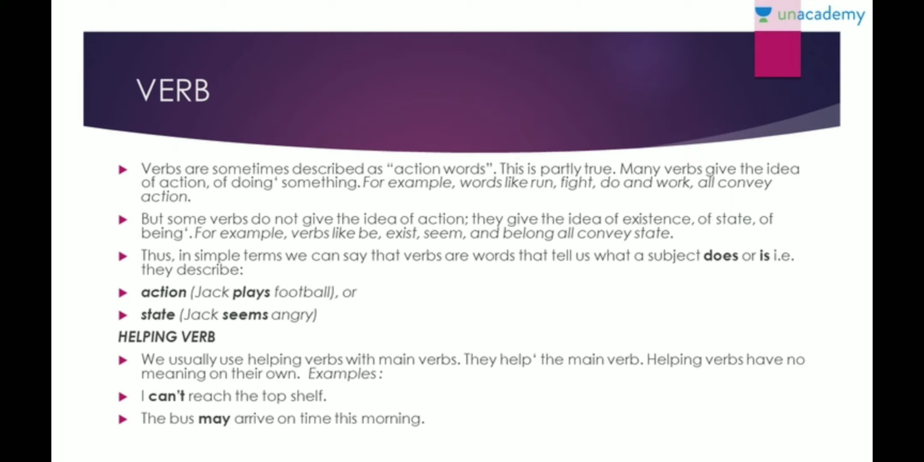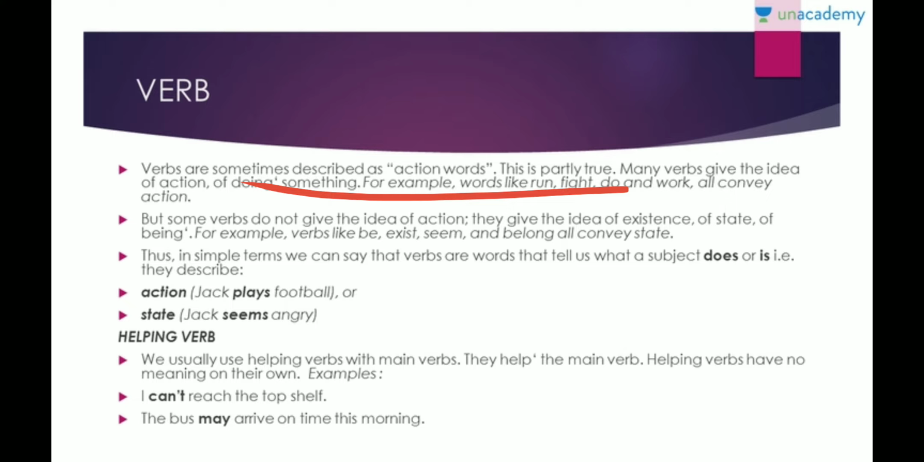So, what is a verb? Verb is described as action words. Now, why is it described as action verb? Because it gives you the idea of what is happening. It gives you the idea of doing something. For example, run, fight, do, work. They basically describe action, that what is going to happen. So these are verbs. Verbs are basically your action words. Okay.